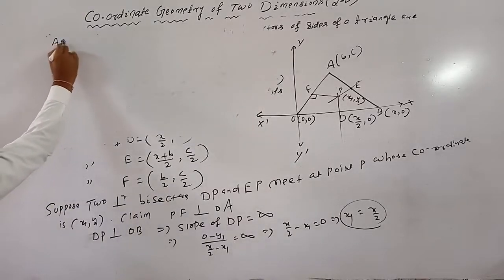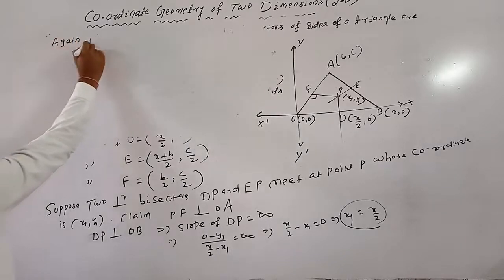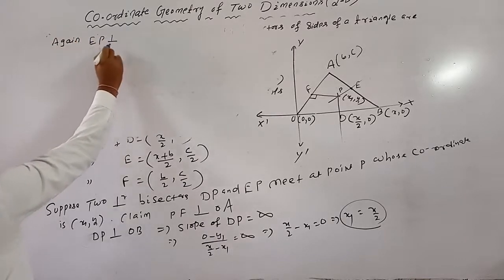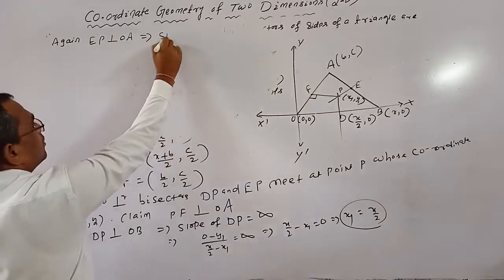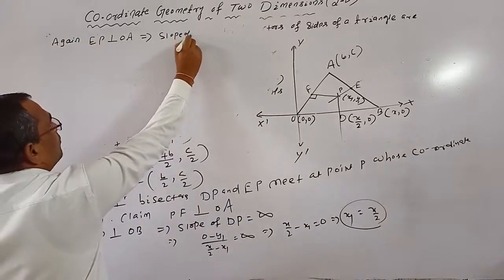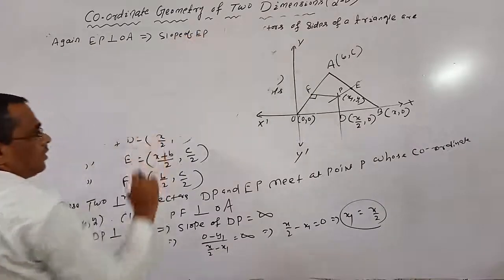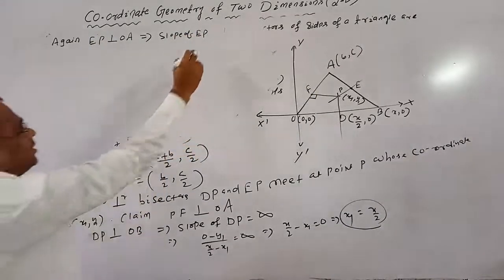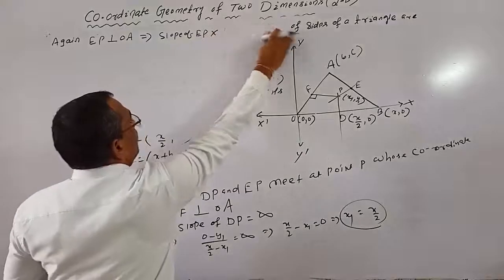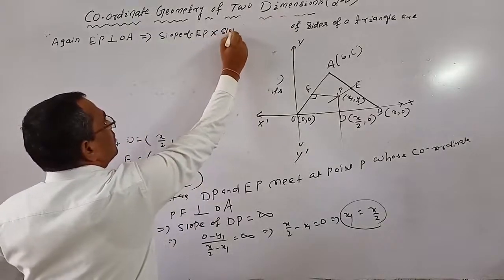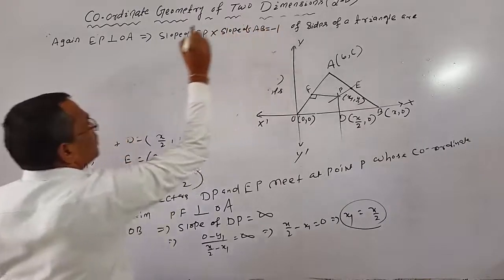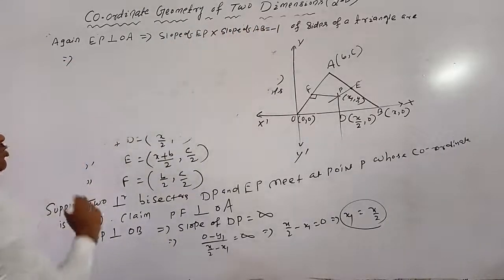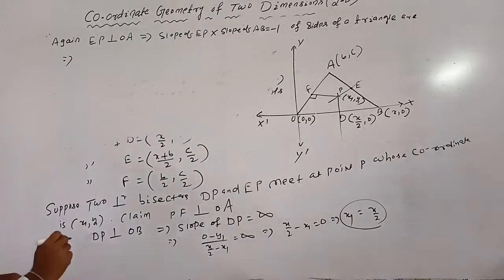EP perpendicular to AB implies slope of EP into slope of AB equals -1.